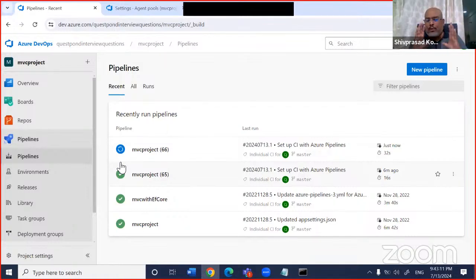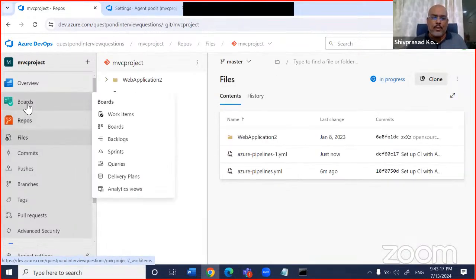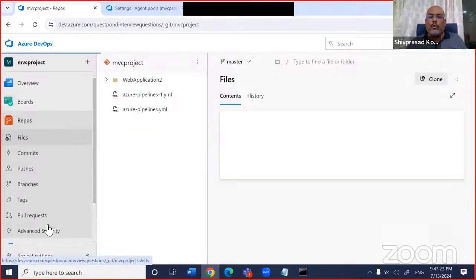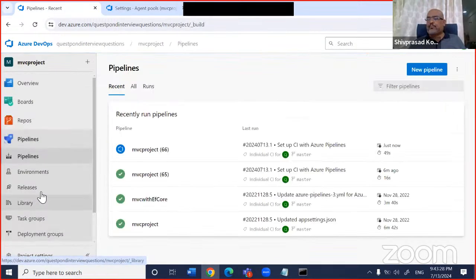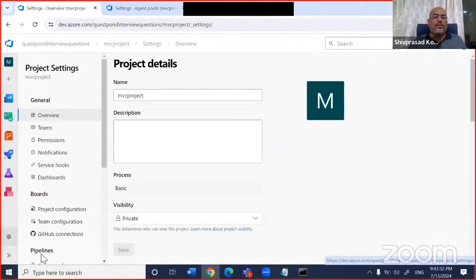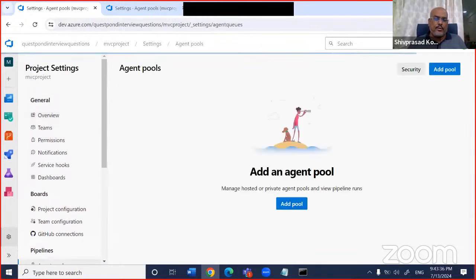So guys, this was a very basic part of Azure DevOps, a basic structure of Azure DevOps, right? So remember, to create a task, you will come here. We'll do that tomorrow. To check in the code, you will go to repository. To write your pipeline, you will go to pipeline, right? And then the agents, you will see the agents over here in the settings.